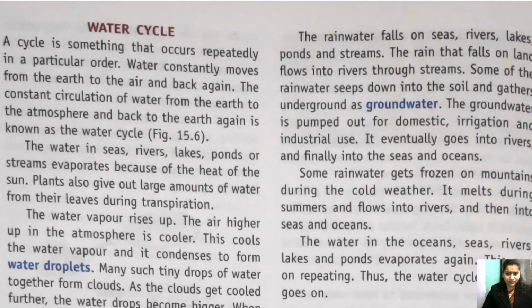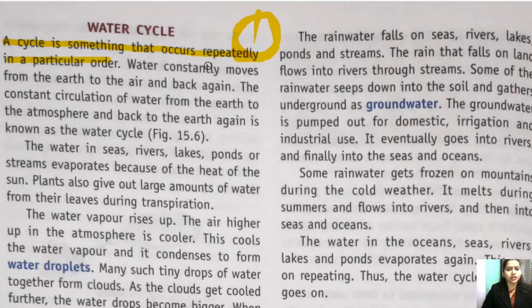Then the next topic we'll study is sources of water. Before that, just quickly read what is written here in the chapter. So, water cycle. A cycle is something that occurs repeatedly in a particular order. Like something starts from here, then forms a particular pattern and again comes back to the same position, again starts and again comes back to the same position. So it is called a cycle.